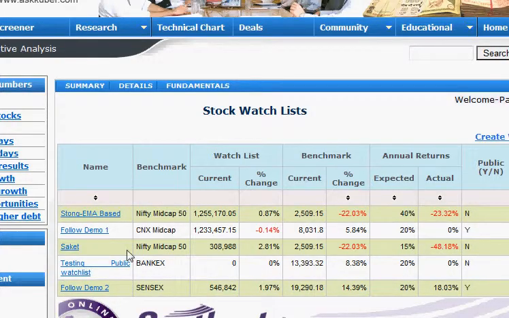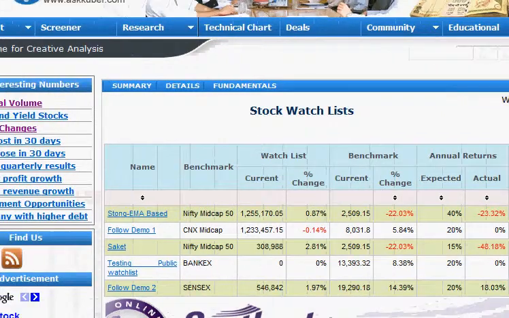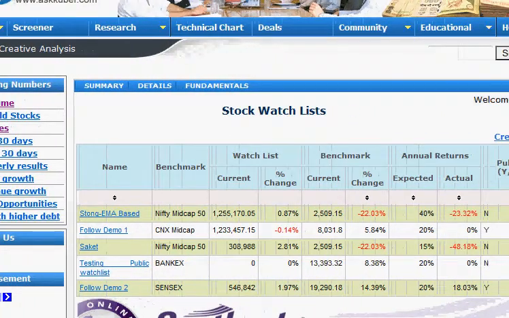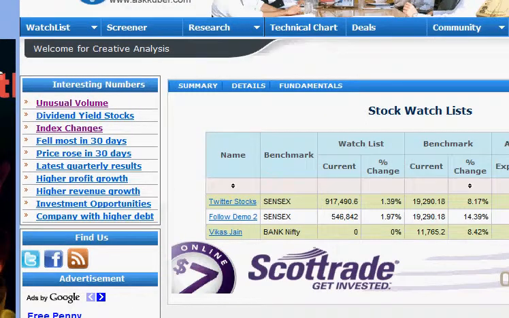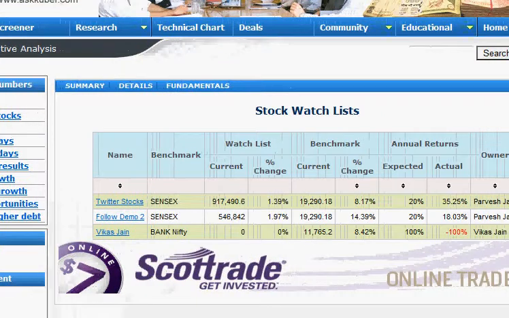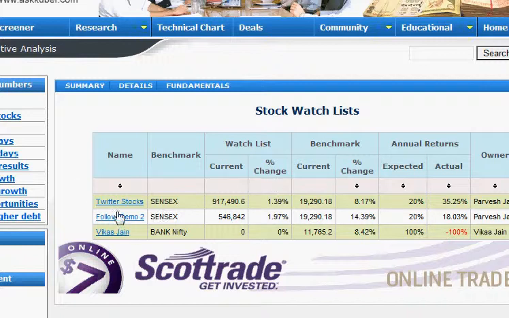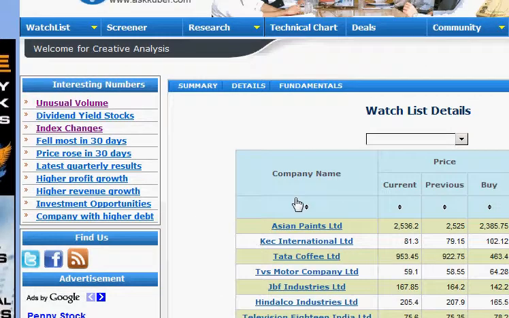Public means anyone can come and view the watch list. Most things will be the same, but they cannot modify the watch list. They cannot add stocks to the watch list. They can only view it. Let's take an example here, the public watch list. Right now we see there are 3 stocks in the public watch list: Twitter stock, Fellow Diamond. These are the watch lists and their names. Everything is the same. When you click on one, you will see the details, which are the stocks this watch list contains.